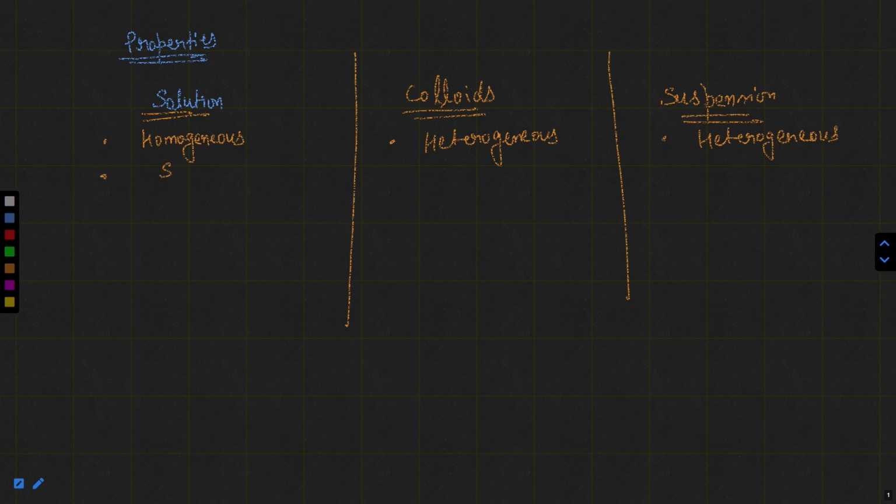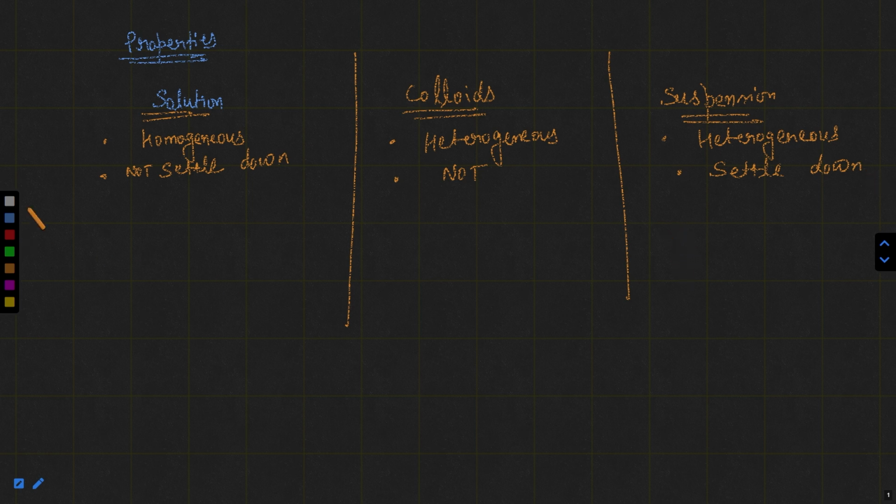Particles settle down in case of suspension only. In solution and colloids, particles do not settle down. In suspension, when left undisturbed, particles will settle down.